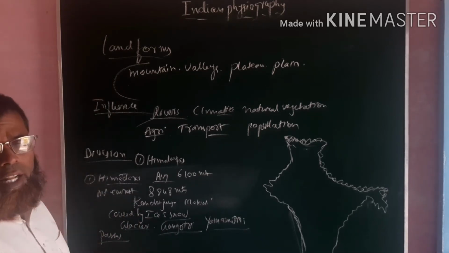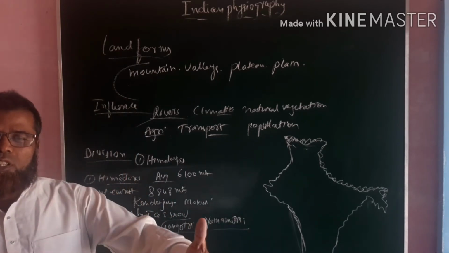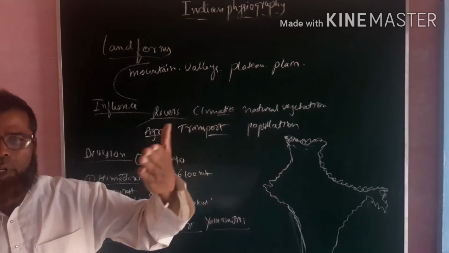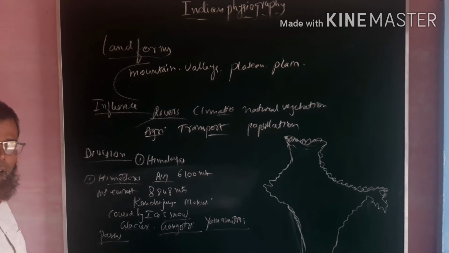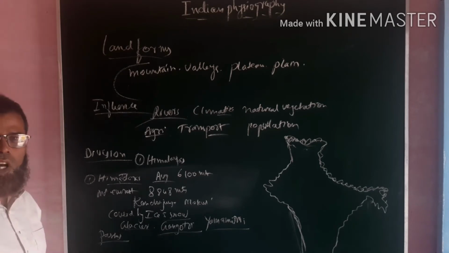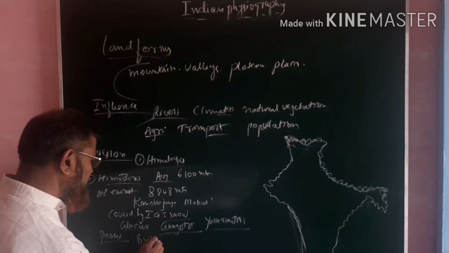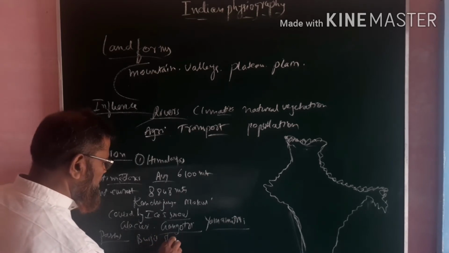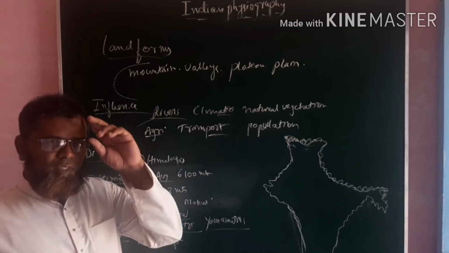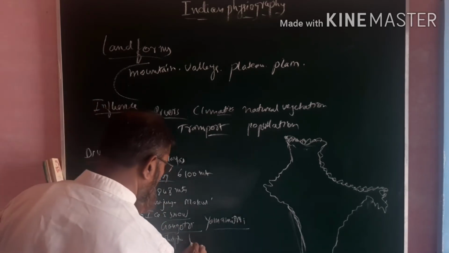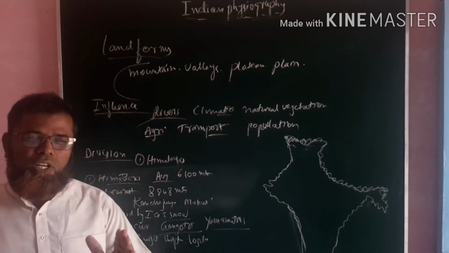In ancient days, they helped to transport things from India, and to bring things from other parts of Asia. Those are called mountain passes. The important passes found here are Burzil, Shipki La, and Zoji La. They are the important mountain passes found here.